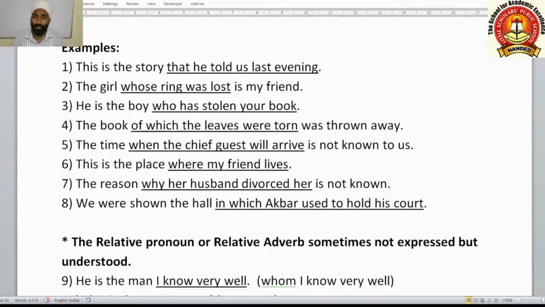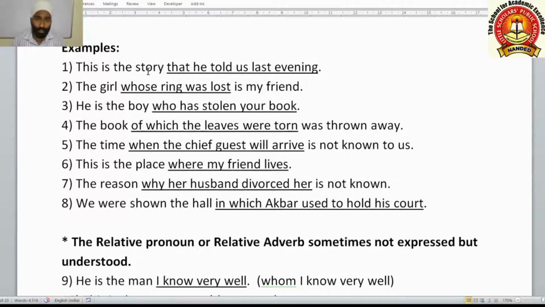Now, examples. First example: This is the story that he told us last evening. Now you see that he told us last evening. This underlined group of words is a clause. It has a subject and a predicate of its own. He is the subject here. Told us last evening is the predicate. It has its own finite verb. So this group of words is describing the noun story.